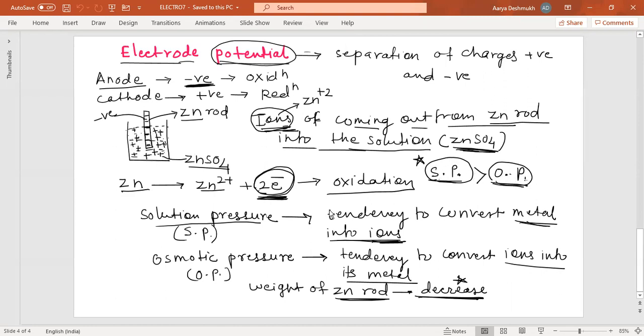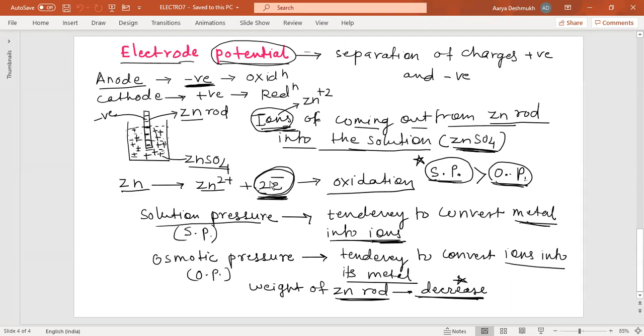Now, if the solution pressure is greater than the osmotic pressure, what is solution pressure? The tendency to convert metal into its ions. So you can see the metal is getting converted into its respective ions, and the process occurring here is oxidation. What is the result?